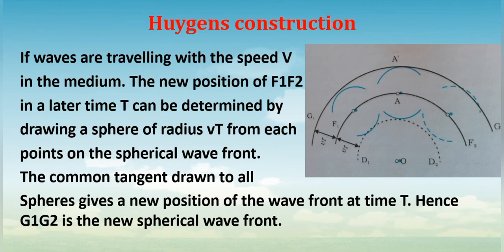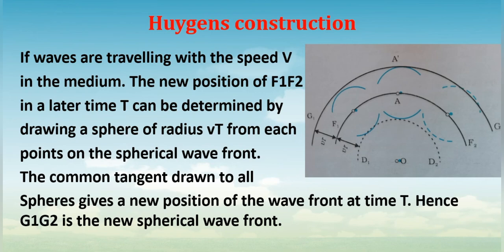See, you can see the sphere, you can see the wavefront G1, G2, as well as a wavefront D1, D2. Huygens said that waves always travel in the forward direction. If there is no obstacle, if there is no reflecting surface, then the wave has to travel in the forward direction. That is why there will not be any backward wave. So he said that there will not be a wavefront D1, D2.